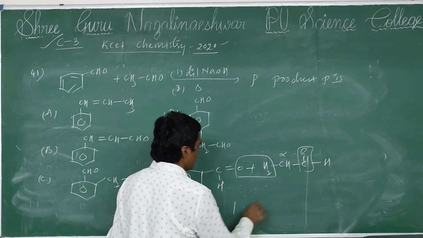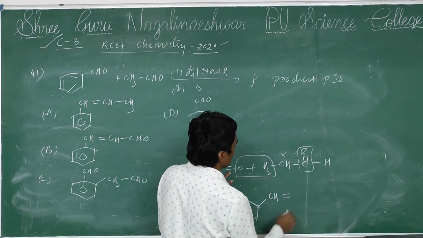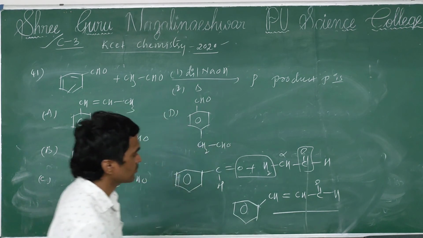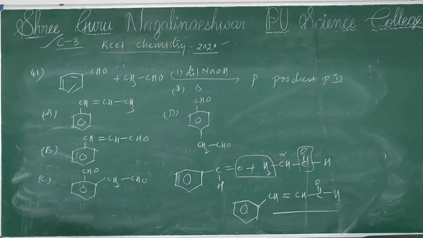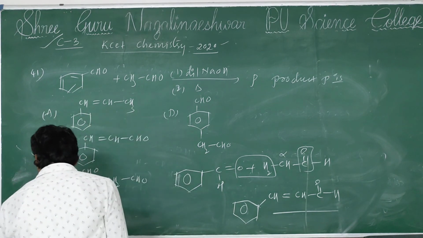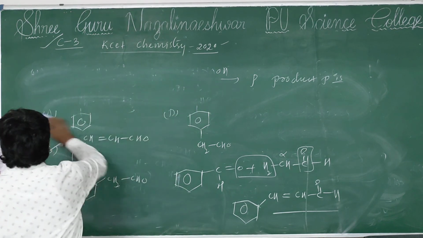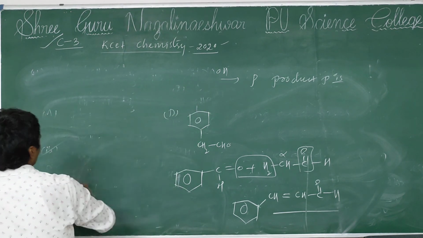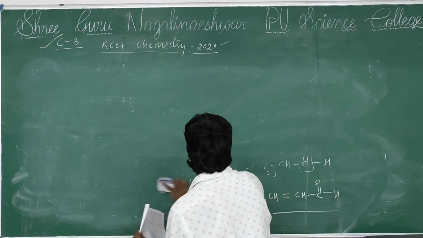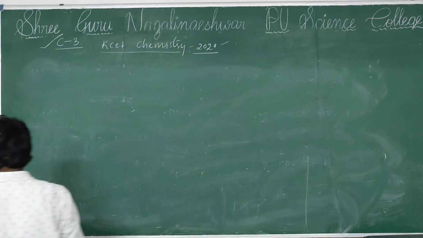Then formation of benzene CH=CH-CHO will be formed. So then your answer is B. Next, question number 42.